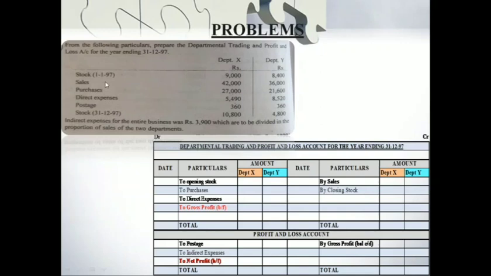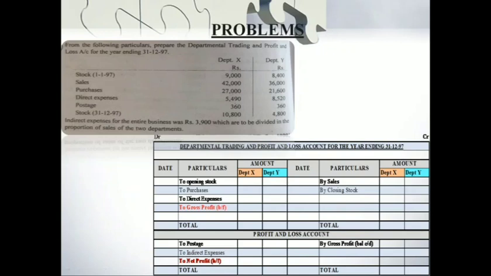If it's opening stock, you will give it under the debit side. Sales goes to the credit side of the trading account. Purchases, debit side of the trading account. Direct expenses, debit side of the trading account. Postage comes under the profit and loss account, so it's the debit side of the profit and loss account. And closing stock, you will have it under the trading account. It's the same as usual.